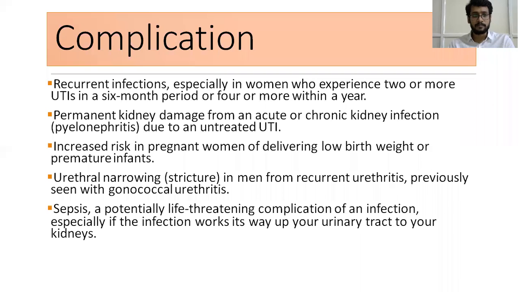What are the complications? Frequent infections, especially in women who experience 2 or more UTIs in a 6-month period, or 4 in a year. Permanent kidney damage because of pyelonephritis due to an untreated UTI. Increased risk in pregnant women of delivering low birth weight or premature infants. Urethral narrowing in women from recurrent urethritis, previously seen with gonococcal urethritis. Sepsis is a life-threatening potential complication, especially if the infection works its way up your urinary tract to your kidneys.